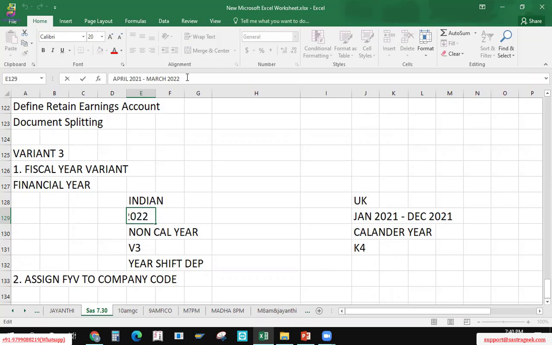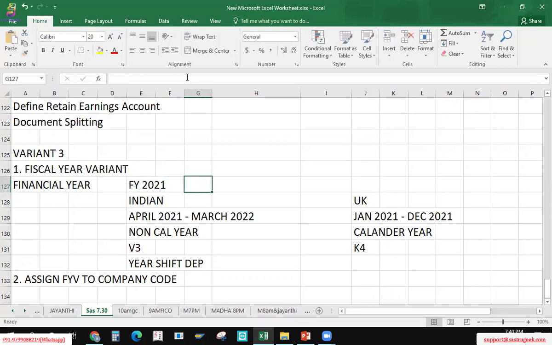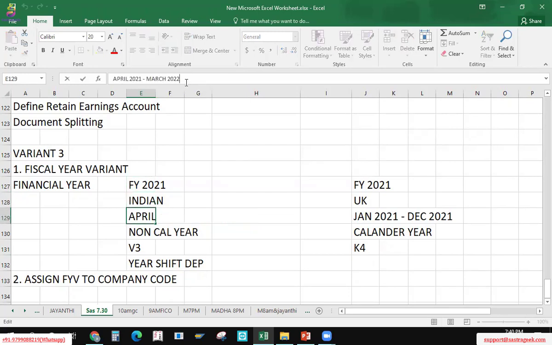In this case the fiscal year is 2021, but where the calendar year follows January to December, here it is April to March. So the 2021 financial year depends on March 2022, the three months of the next year. Year shift dependent, as discussed.